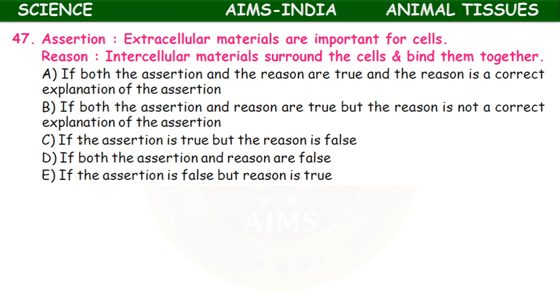If both assertion and reason are true, but the reason is not a correct explanation of the assertion. If the assertion is true but the reason is false. If both the assertion and reason are false. If the assertion is false but the reason is true. Here 5 options are there.